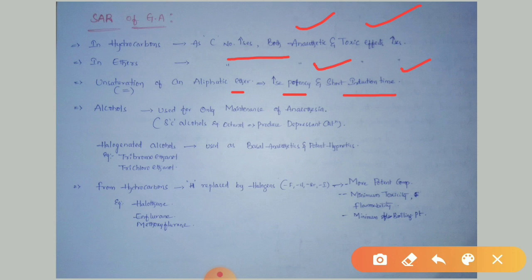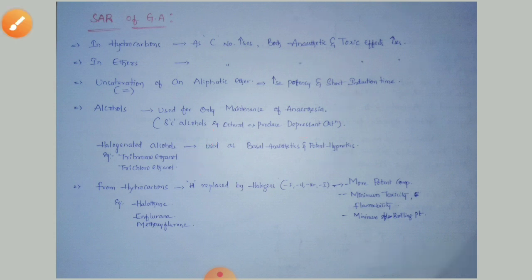Alcohols are used only for maintenance of anesthesia. The type of alcohols that can produce anesthetic effect are 8 carbon containing alcohols. An example is octanol. They can produce a depressant effect. Next, halogenated alcohols can also be used as basal anesthetics and potent hypnotics. Examples are tribromoethanol and trichloroethanol. They can be used for basal anesthetic purpose as well as for potent hypnotic purpose.